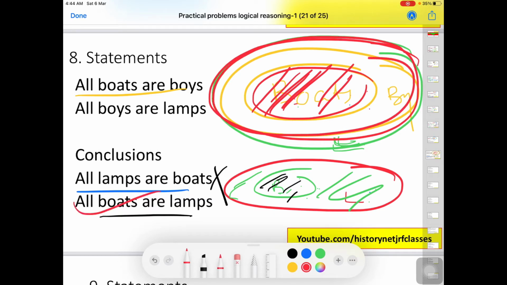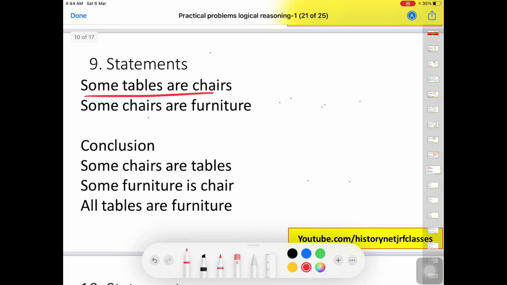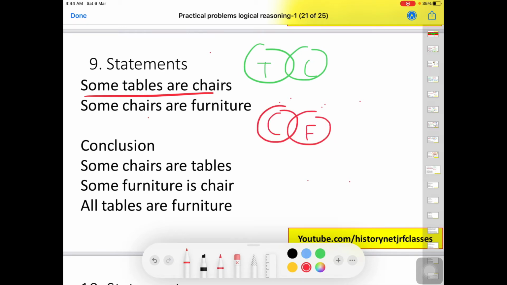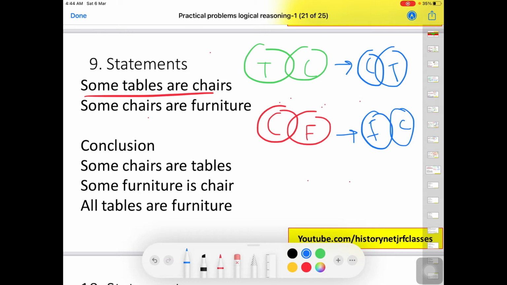Okay, next we have some tables are chairs. Again we have particular positive, so some tables are chairs, and the second one is some chairs are furniture. So we can draw the inference that some chairs are tables, this is true, and some furniture are chairs, this is also true. Reverse is also true. Now we look at the common thing between them. The common thing is C, so we will arrange them like this.